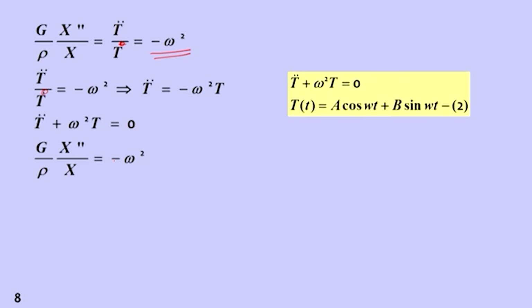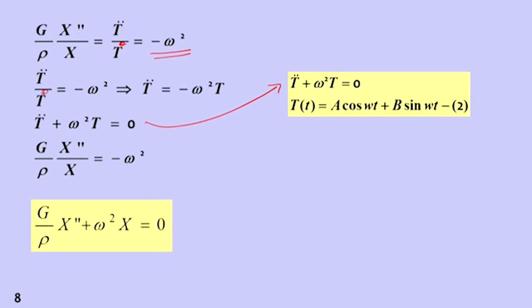This is like the single degree of freedom system equation of motion, and the solution for that is known to us: T of t is equal to A cos omega t plus B sin omega t. Now let us solve the second equation, which is in the space variable: G by rho X double prime plus omega squared X is equal to 0.